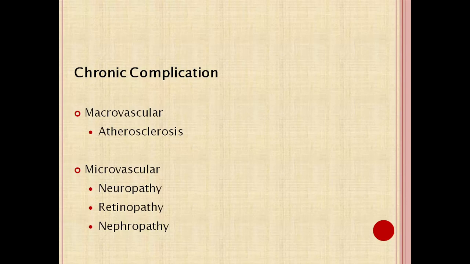narrowing of the major blood vessels. In microvascular complication, the small capillaries are obstructed, which leads to destruction of various cells and tissues, leading to neuropathy, retinopathy, and nephropathy. So they are the long-term complications of diabetes mellitus: atherosclerosis, neuropathy, retinopathy, and nephropathy.